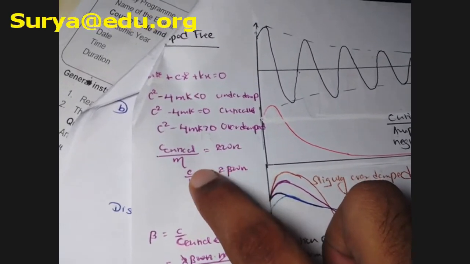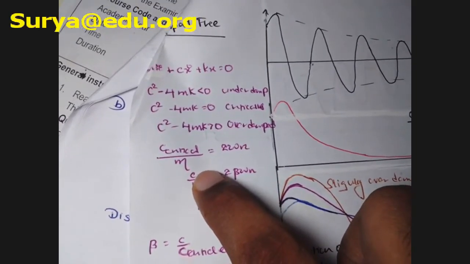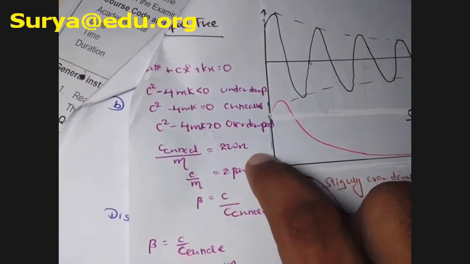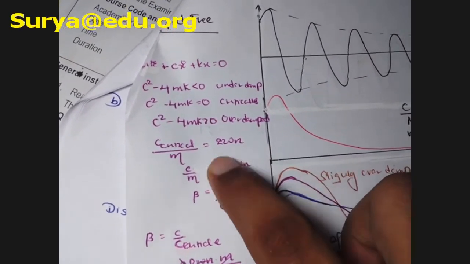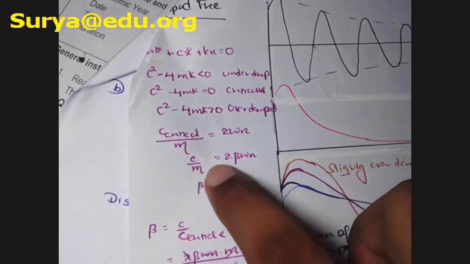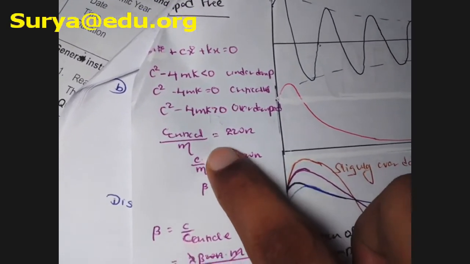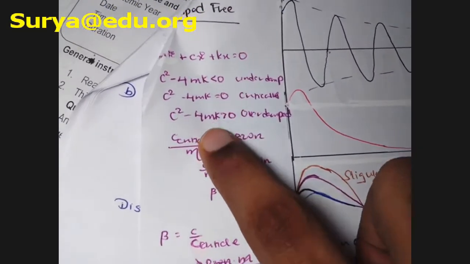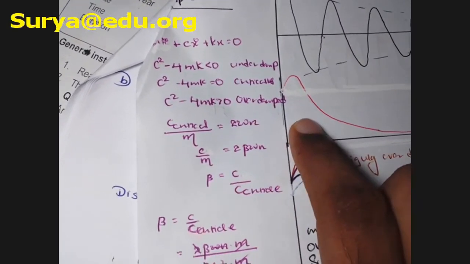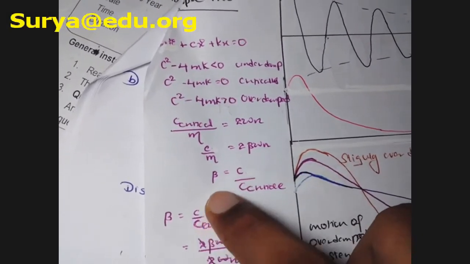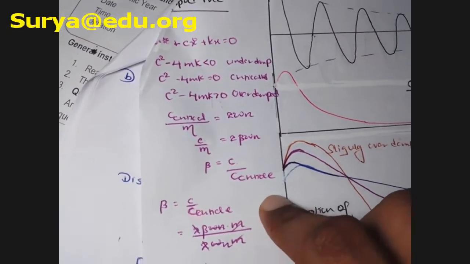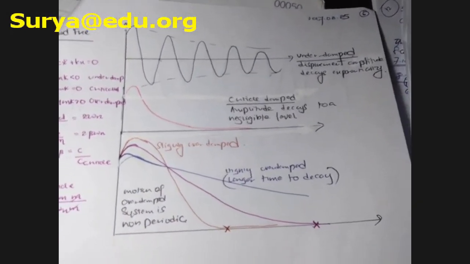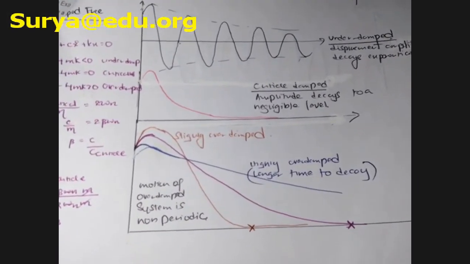C critical divided by m equals 2 omega n, and C divided by m equals 2 beta omega n. So what is beta? Beta equals C divided by C critical. Basics.